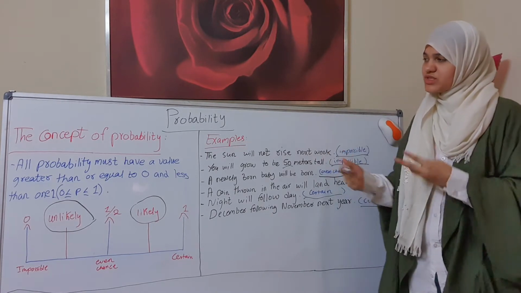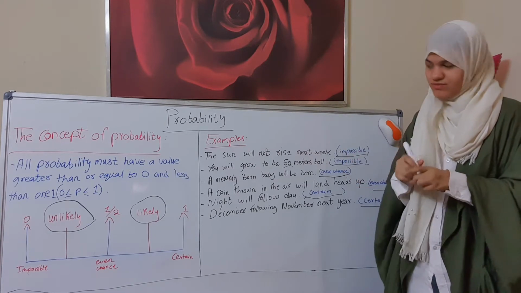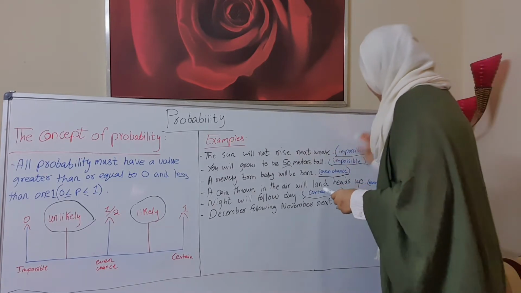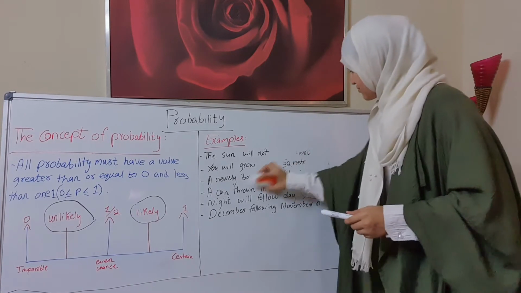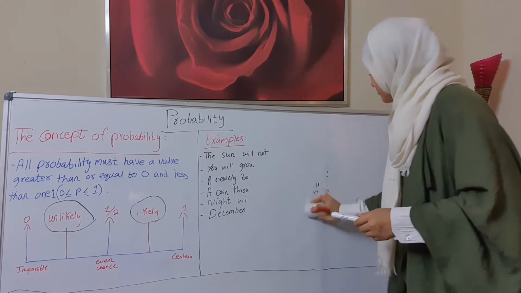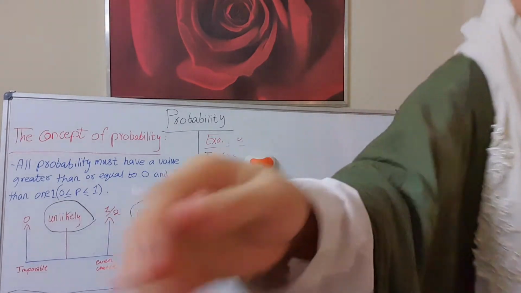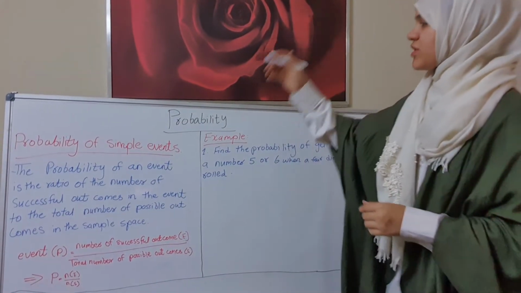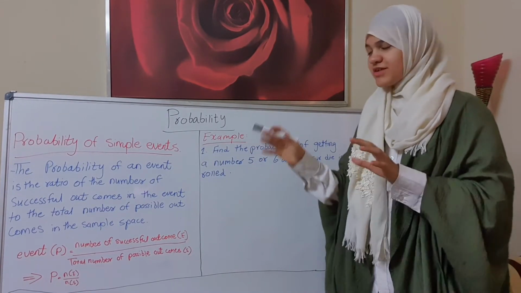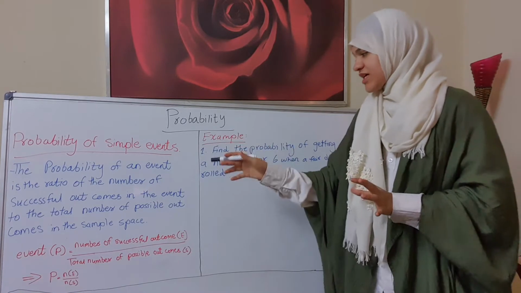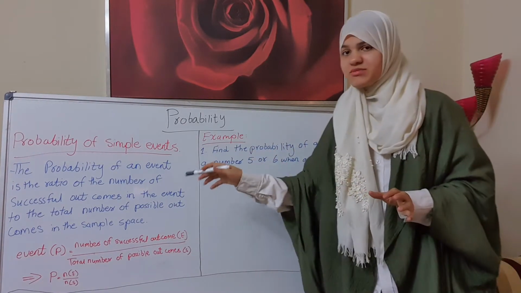Now let's go to the probability of simple events. Now let's continue with the probability of simple events. The probability of an event is the ratio of the number of successful outcomes in the event to the total number of possible outcomes in the sample space.